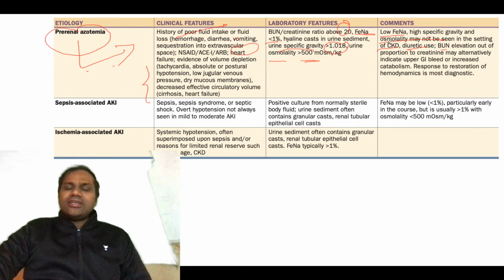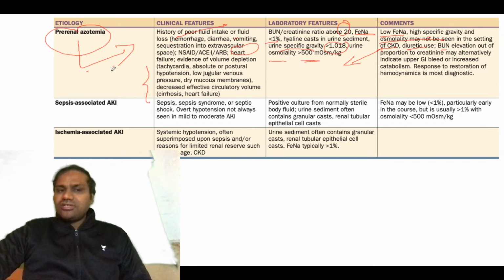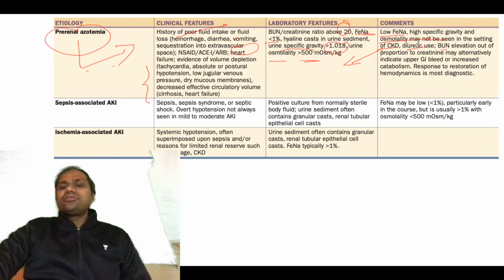So if you have CKD, then you will not see these features, and hence you cannot diagnose prerenal azotemia. If you are using diuretics, then obviously these features will also not be seen. BUN elevation out of proportion to creatinine may alternatively indicate upper GI bleed or increased catabolism. So response to restoration of hemodynamics is most diagnostic.